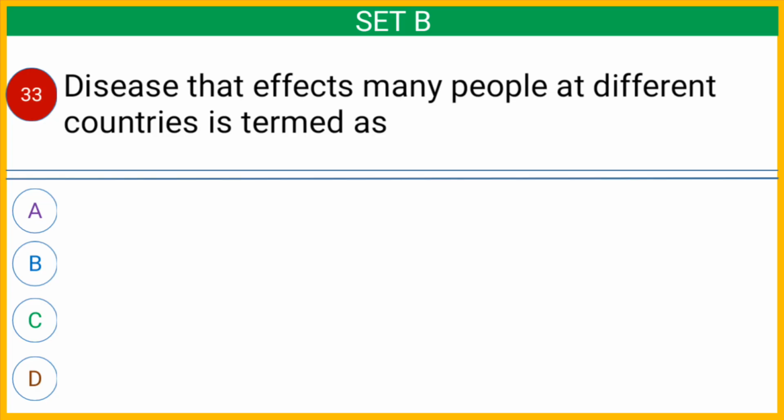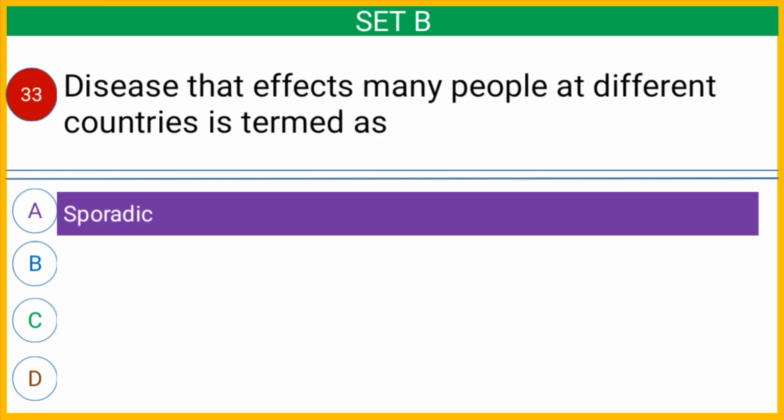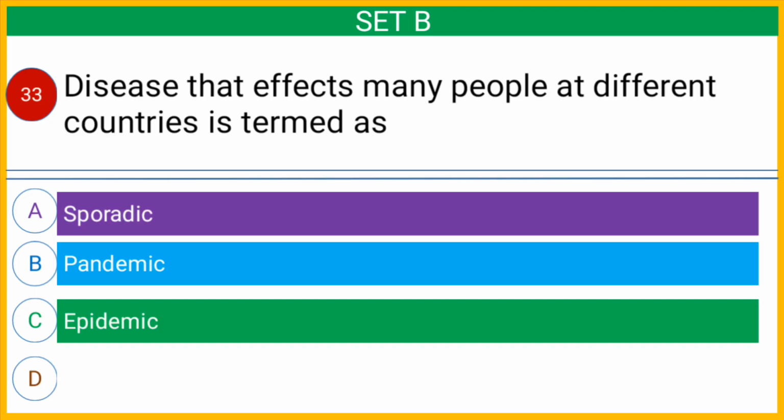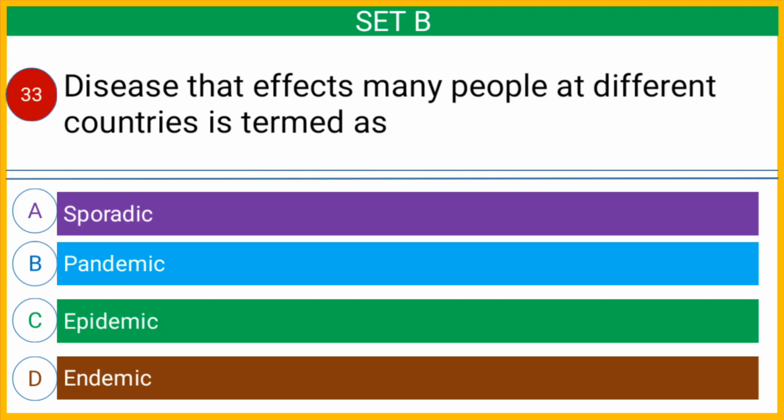Disease that affects many people in different countries is termed as option A sporadic, option B pandemic, option C epidemic, or option D endemic. And the correct answer is option A sporadic.